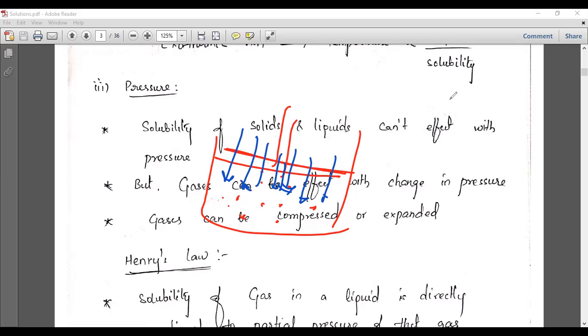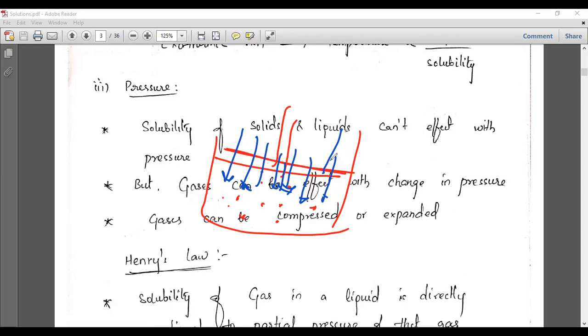Or you can expand this piston to the outside, and then the gases will evaporate.